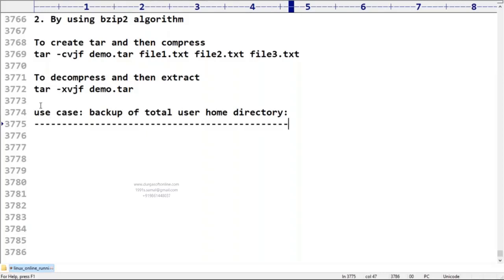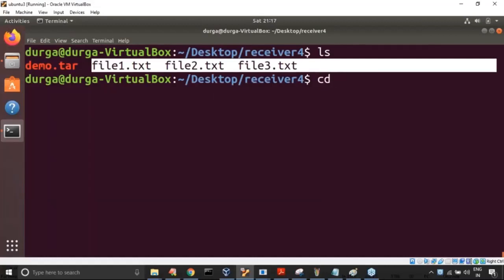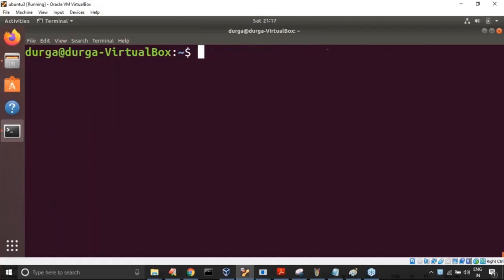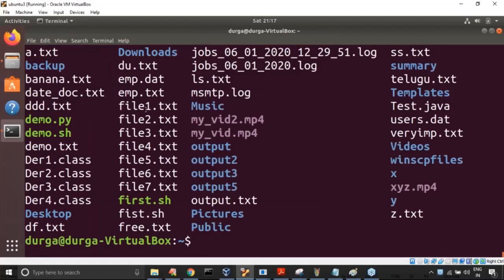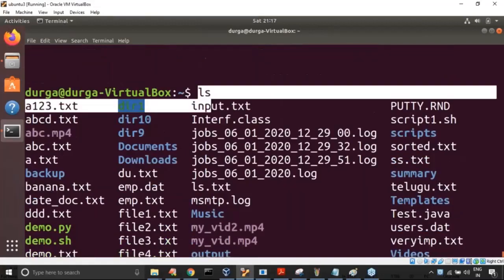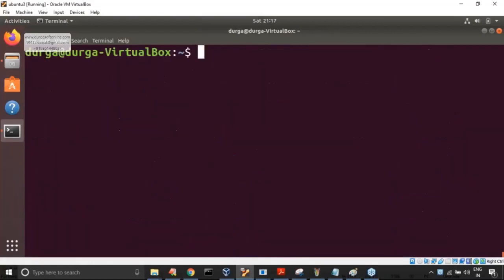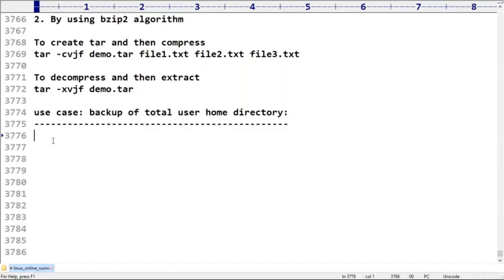Listen very carefully to this. Let me go to the user home directory. Now I am in the user home directory, /home/Durga. Here there are multiple files and directories, and I require a backup of all these things. What I have to do is very simple. Let me take the backup file: tar with the options -cvjf, which creates a compressed tar file.